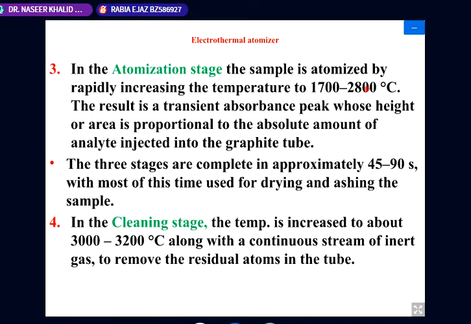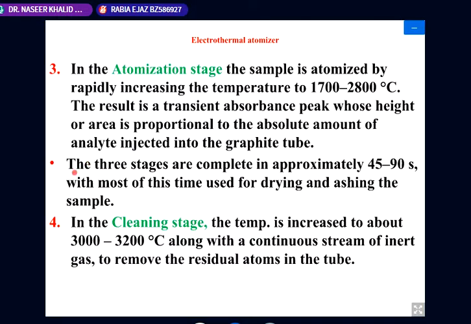If higher energy is provided, it will be ionized. And we are removing the sample which is unused. This is called the cleaning stage, and this cleaning stage is a must before taking any next reading.